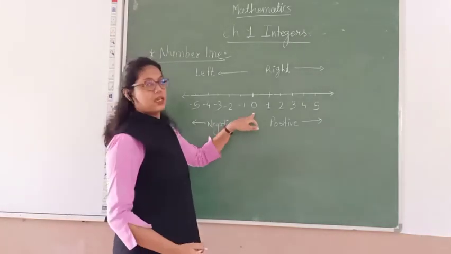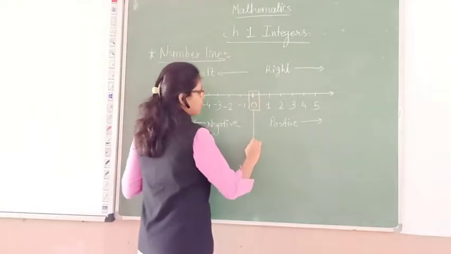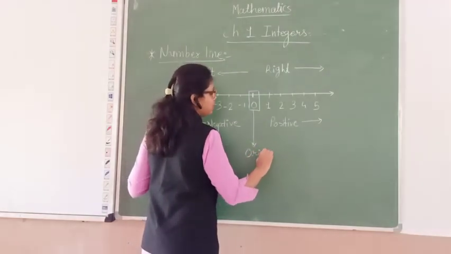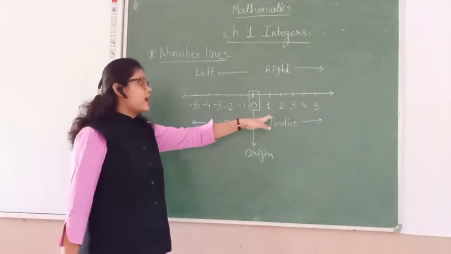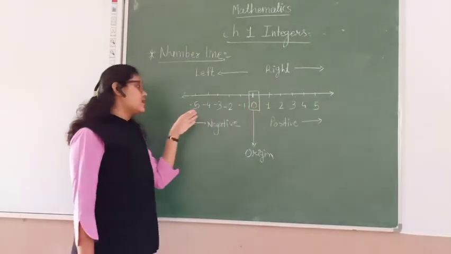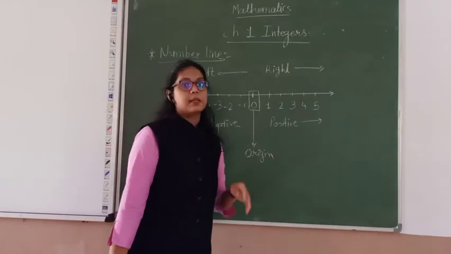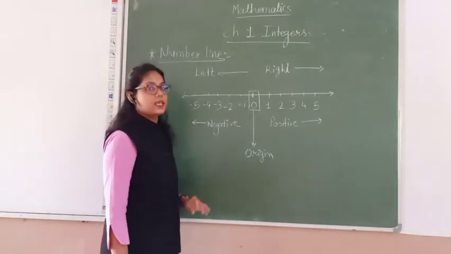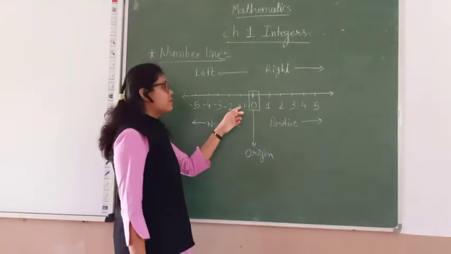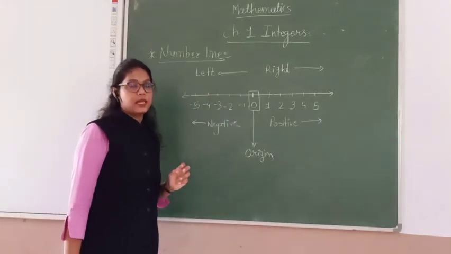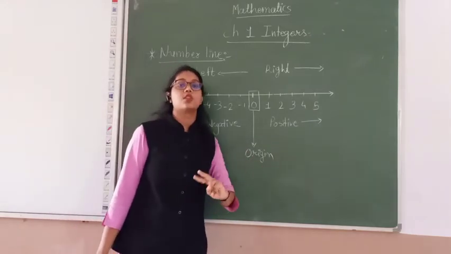The center portion of the number line is called the origin. O stands for origin, which is 0. It means it starts from 0. On the right side there are positive numbers and on the left side negative numbers. Clear? Now there is one important thing you have to keep in mind: from 0 onwards, if you write 1 on the right side, you must write -1 on the left side. It means there should be an equal distance on both sides.